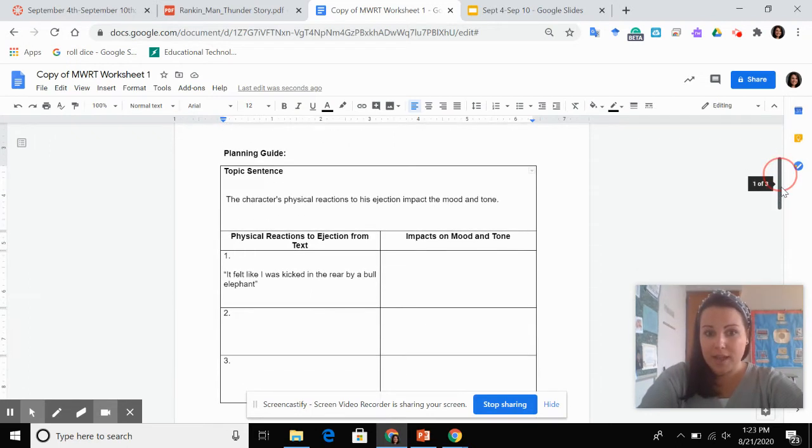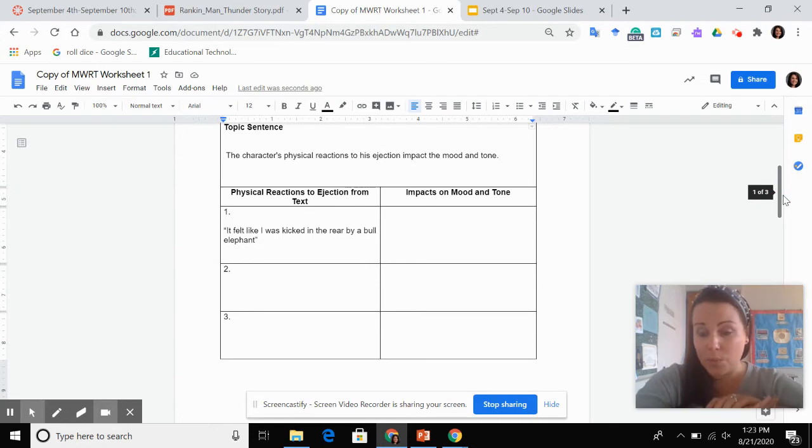Then we have physical reactions to the text. We underlined that. I told you we're going to use this first one right here. You can use this. We're doing this together, this part. It felt like I was kicked in the rear by a bull elephant. Now remember, mood focuses on atmosphere and tone focuses on word choice.